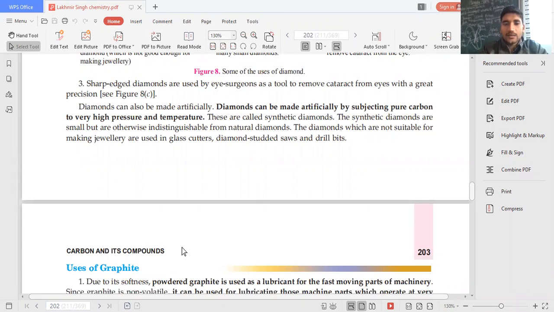How? By subjecting pure carbon under very high pressure and very high temperature. Take pure carbon, give it very high pressure and temperature, and it will become diamond, no problem. These are called synthetic diamonds. Synthetic diamonds are small but are otherwise indistinguishable from natural diamond. There is no difference between natural and artificial diamond, only in size: the natural diamond will be a little bigger and the artificial one comparatively smaller. Otherwise there is no difference.